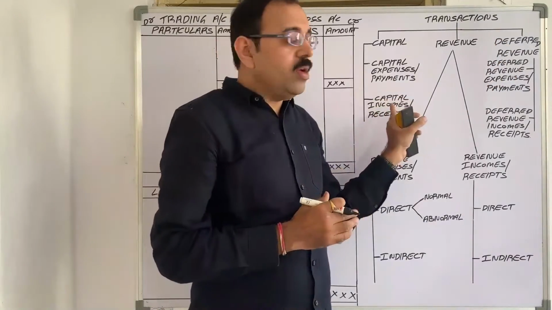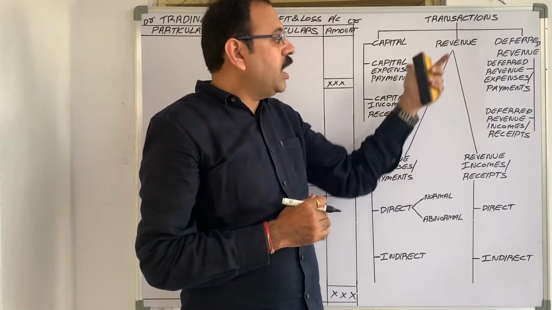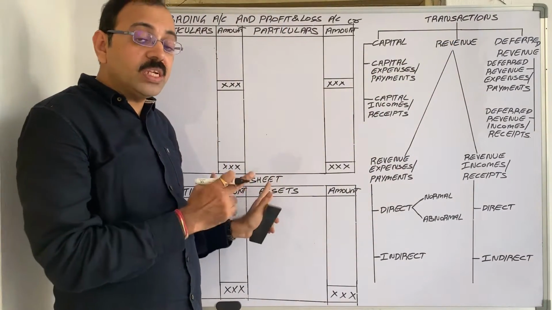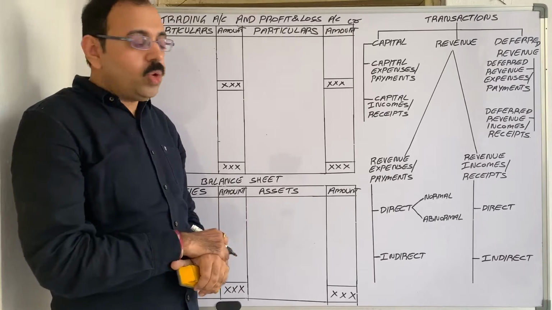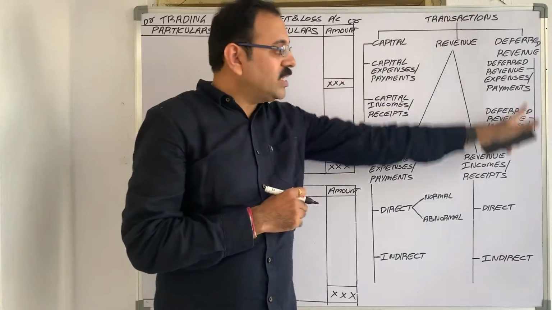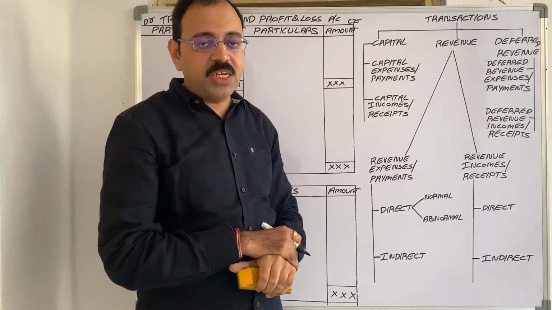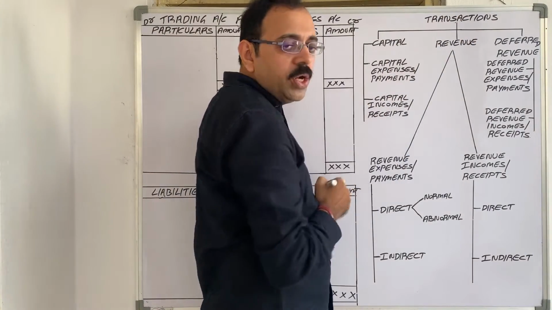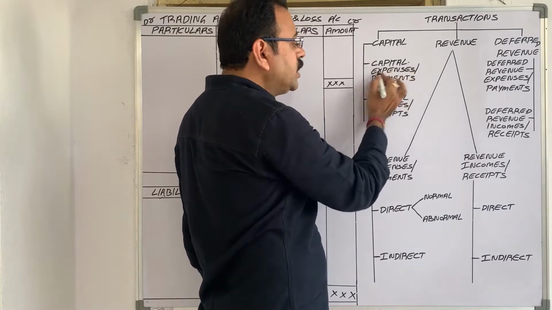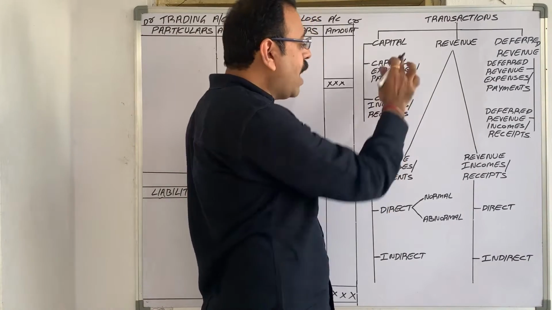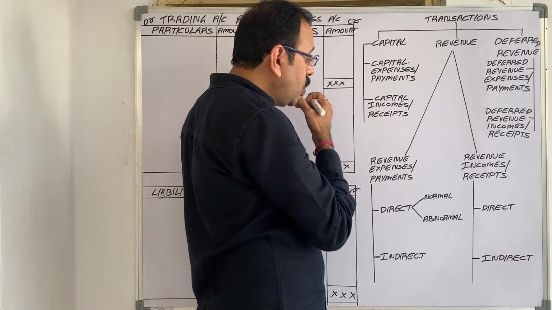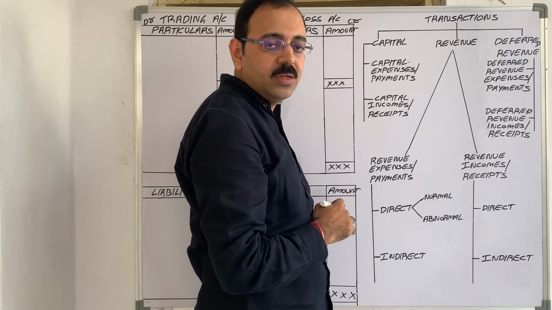Now carefully, from the trial balance, that particular transaction we have to record in the respective report, on the proper side. So to record, you should know the classification of these transactions. Capital transactions are divided into two types: capital expenses, also known as capital payments, and capital incomes, also known as capital receipts.